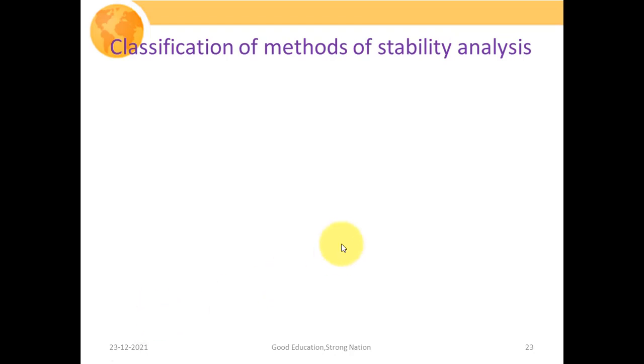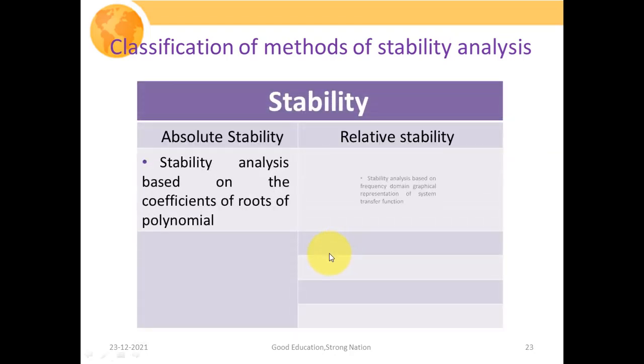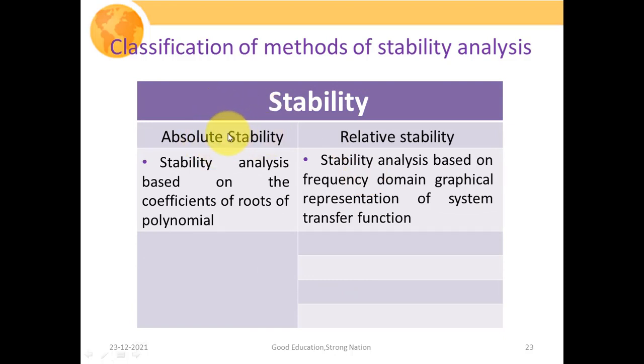Now we're going to discuss the classification methods of stability analysis. We have two types, absolute stability and relative stability. Absolute stability analysis is based on the coefficients and roots of the polynomial, and to characterize whether our system is absolutely stable or not, we have the Routh-Hurwitz criterion.